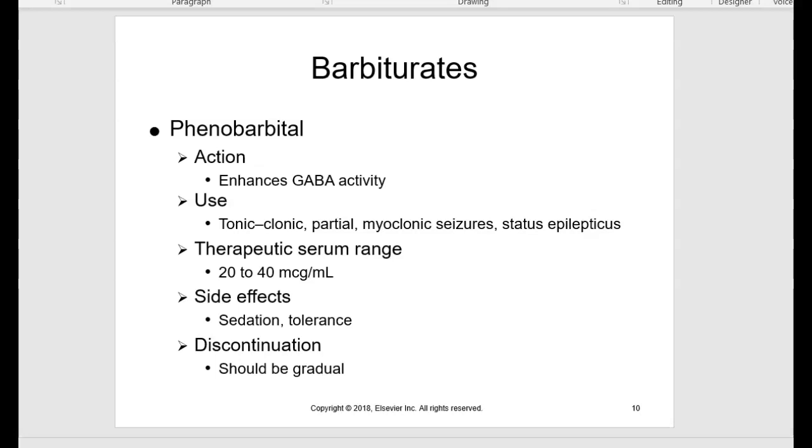So for this first one, phenobarbital is your prototype. Classification is barbiturates. It works by enhancing GABA activity, and remember GABA is that inhibitory neurotransmitter. Therapeutic serum value for phenobarbital is 20 to 40 micrograms per milliliter. Side effects include sedation, intolerance, and a teaching point for patients is discontinuing the medication should be gradual to avoid reoccurrence of seizures.